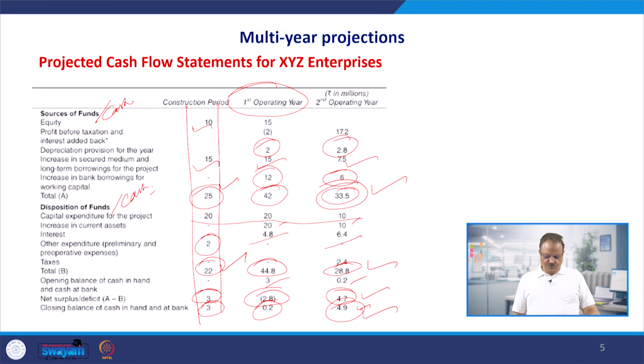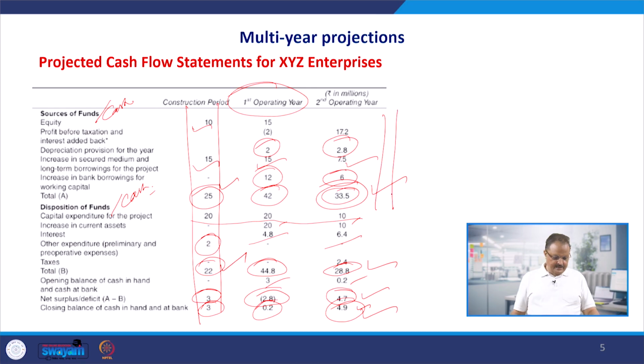If we are able to convert this owned investment as well as the borrowed investment into profitable purposes, then certainly our profits are going to improve in the third, fourth, fifth, sixth and subsequent operating years. Sales are going to increase, cost of production is going to remain under control, and as the difference between sales and cost of sales, our profits are going to increase.